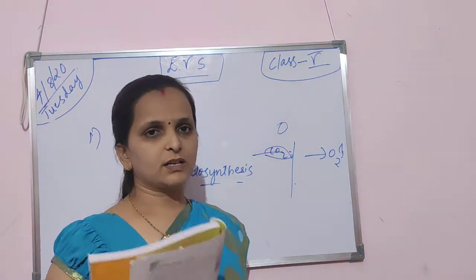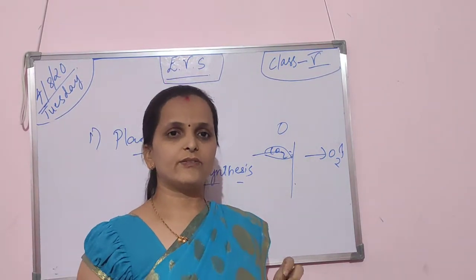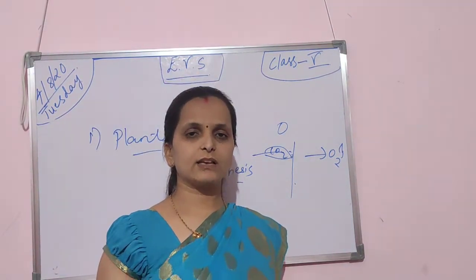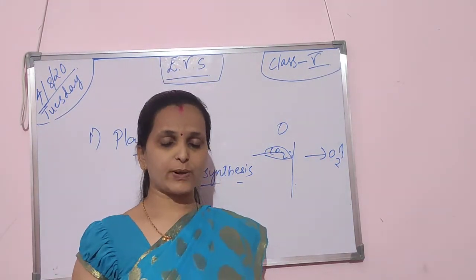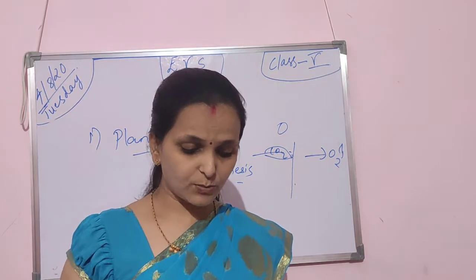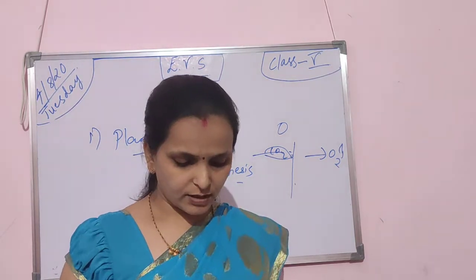They take in carbon dioxide, sunlight, chlorophyll and water from the environment. By taking in all these things, they get the food. Then, preparation of the food in the plants. Observe the picture. Four important components are needed to produce the food.